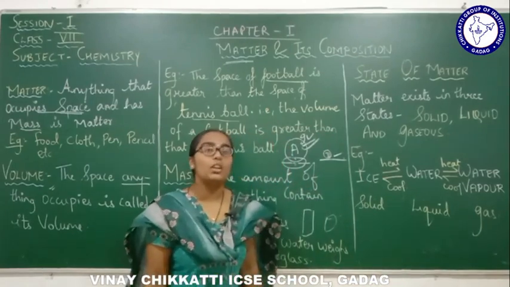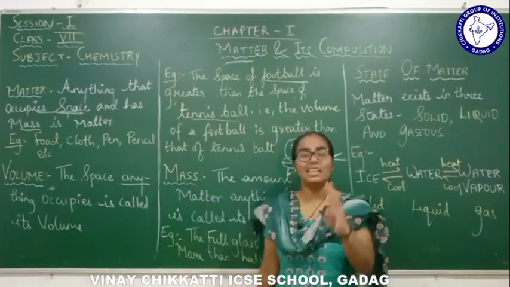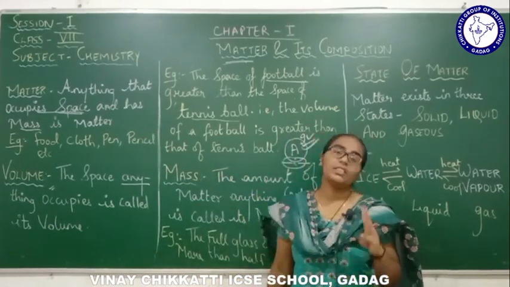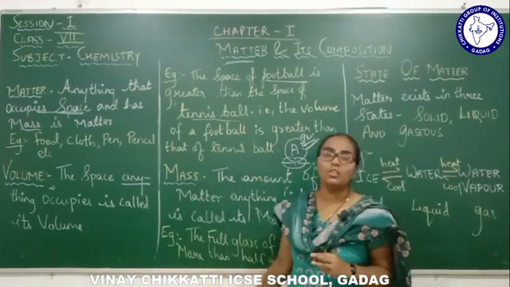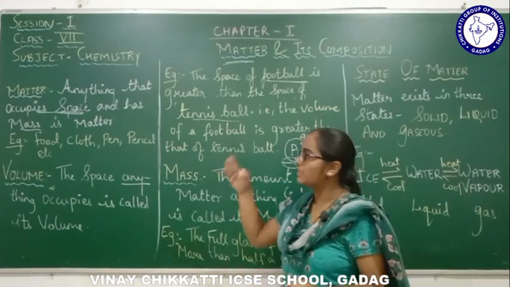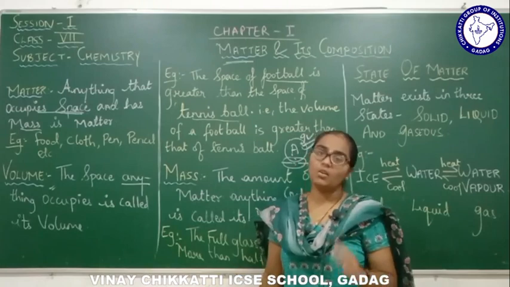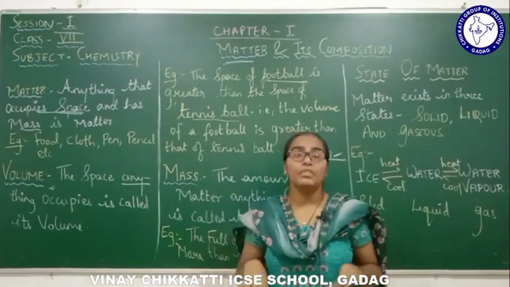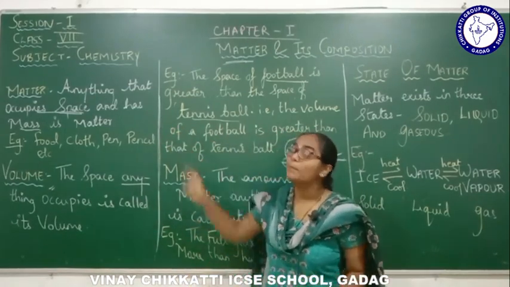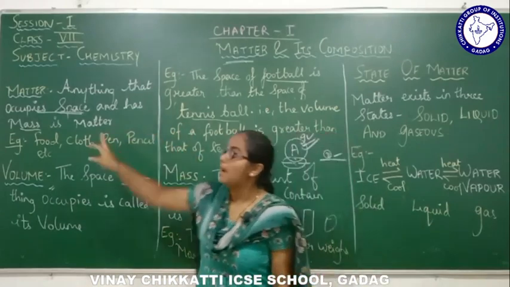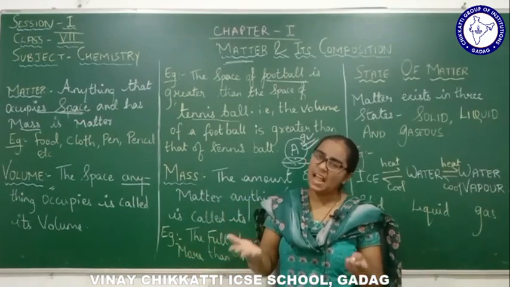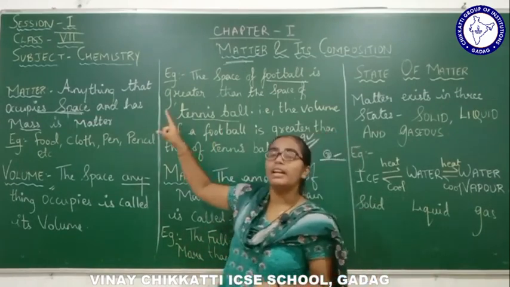Right, so that was all about mass. We studied three basic terminologies: first is matter, second is volume, third is mass. All these terminologies are linked with each other. Now we'll do a recapitulation of these three terminologies once again. What is matter? Matter is anything or any substance, I repeat, anything or any substance that occupies space and has mass, right? Anything that occupies space and weighs a certain amount is called matter.